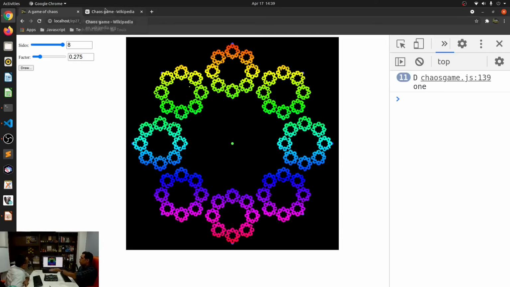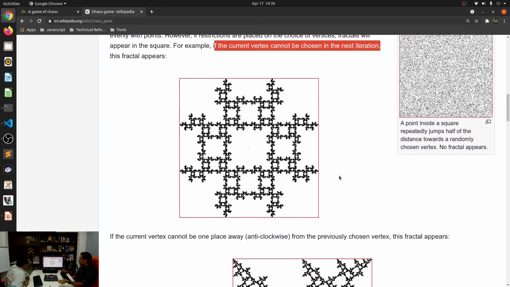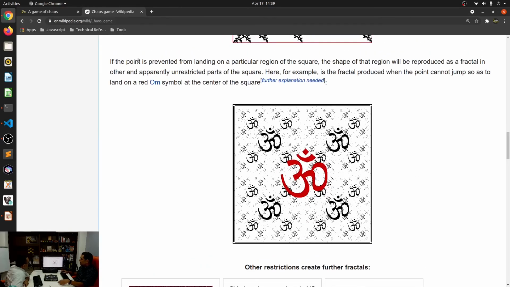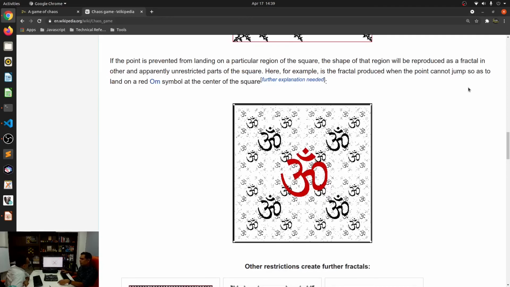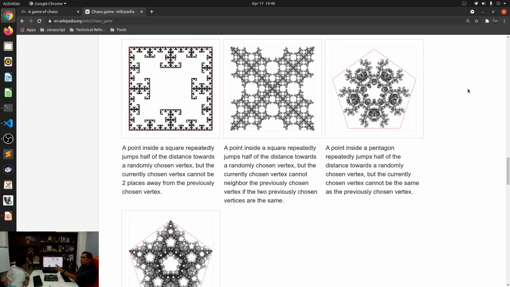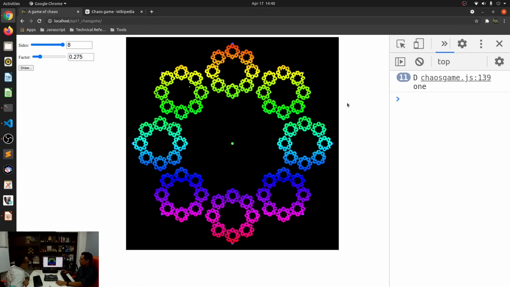But if you say don't choose the current one, for number of sides equal to 4, it will produce this fractal. There are many other shapes also that it can produce. There's something over here also that is defined. You can try this out with the source code that we've given, and many other interesting shapes come up when you do this. You can try this out yourself once you've downloaded the code.